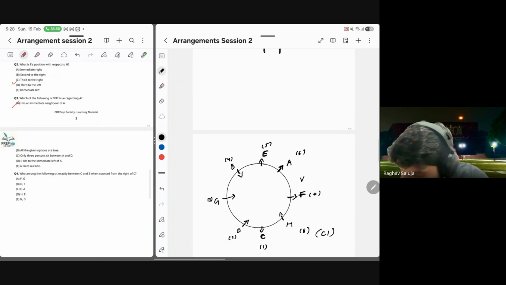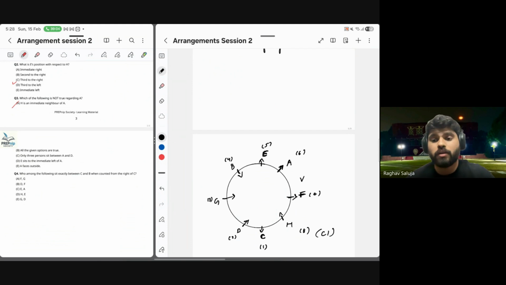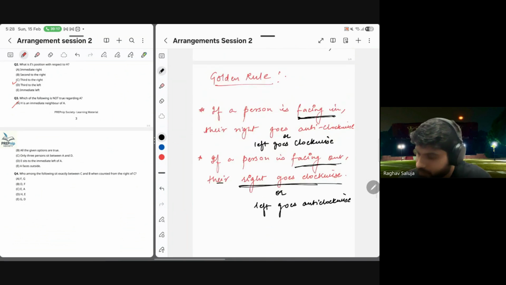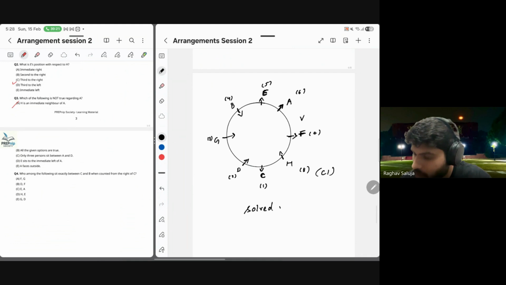Who among the following sit exactly between C and B when counted from the right of C? Counted from the right of C. C faces out. So B is here. So if it is facing out, what will be its right? Clockwise. So we have to count clockwise. Clockwise means this. The G and D are the ones. E is the answer.